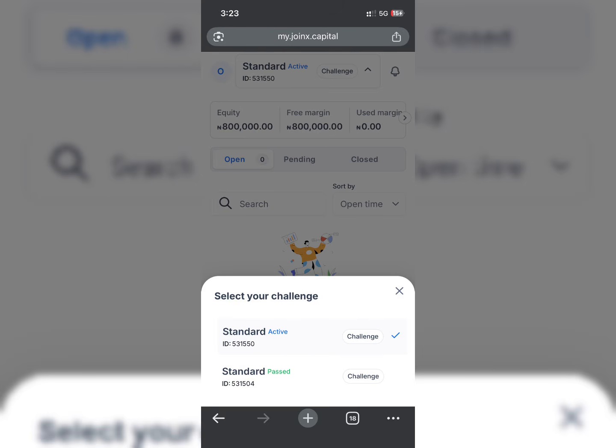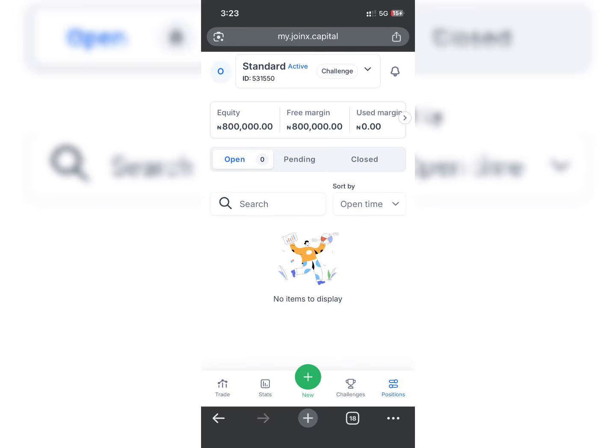So once you click on it and it switches to the second phase, you just need to start trading. But don't forget, like I said earlier, give it a 3 days interval before you actually pass. I'm not saying before you trade. I mean before you actually pass the second phase.